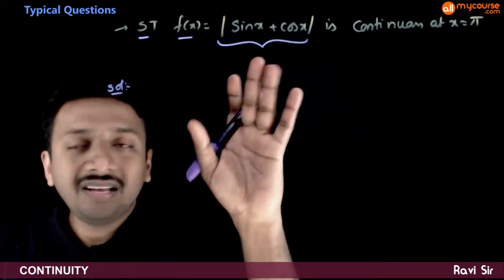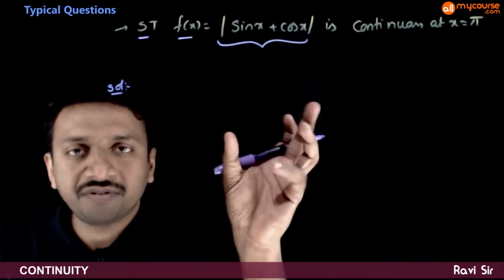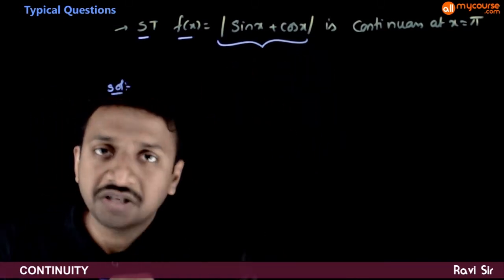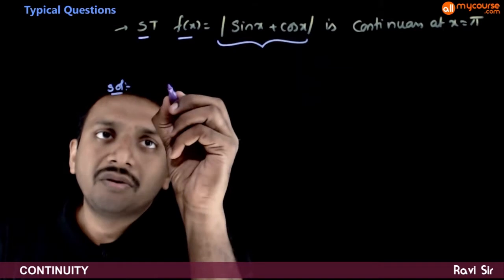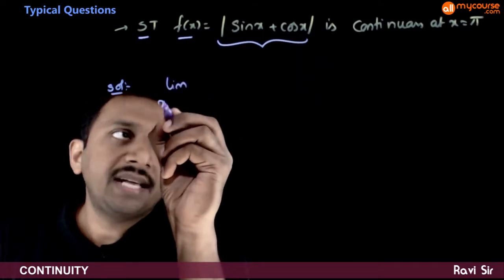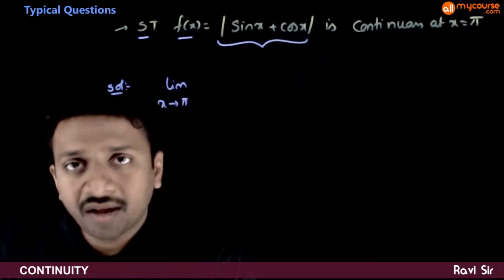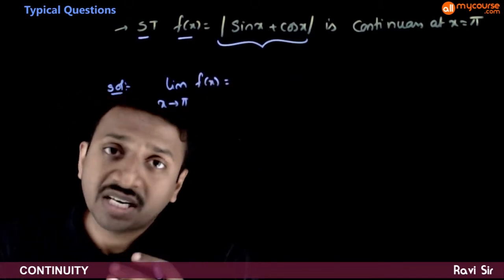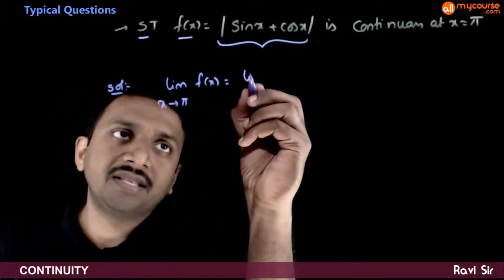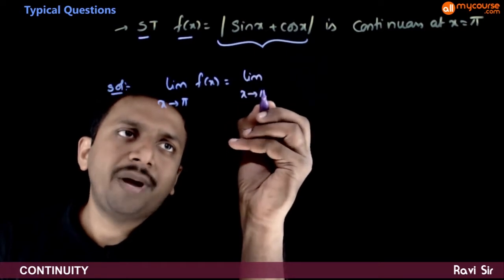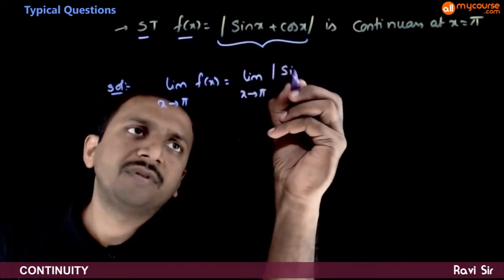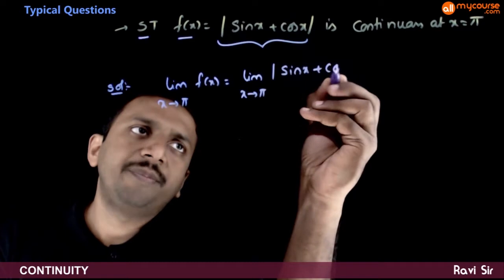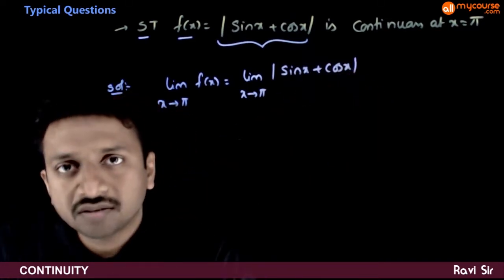So you can directly check the condition for continuity for the function. Limit x tends to pi f of x. Let us find limit x tends to pi f of x, that is limit x tends to pi mod of sin x plus cos x.